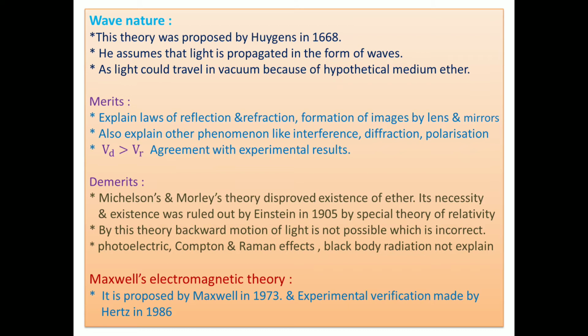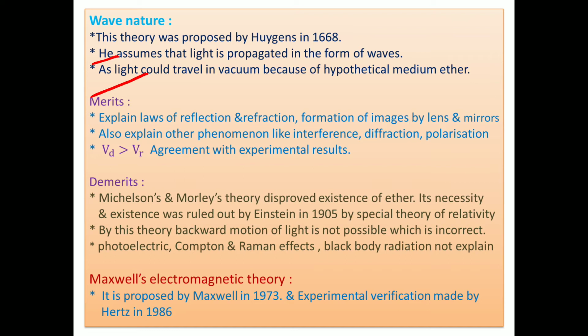According to Huygens, he assumed that light is propagated in the form of waves, and light could travel in vacuum. We know that waves require a material medium, and in those days sound waves were known, and sound waves travel through a medium. This is a known thing. So when Huygens suggested light is propagated in the form of waves, there should be a medium.